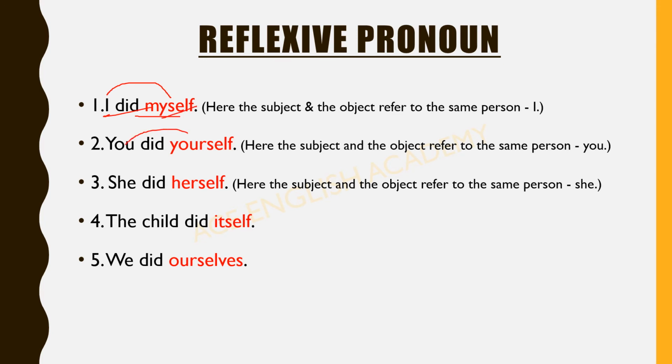You did yourself. Again, subject and object refer to the same person. She did herself. So these are reflexive. The child did itself. We did ourselves. So this is all about the reflexive pronoun.